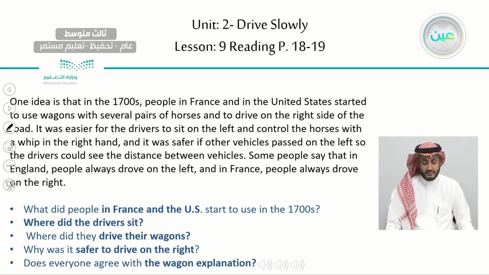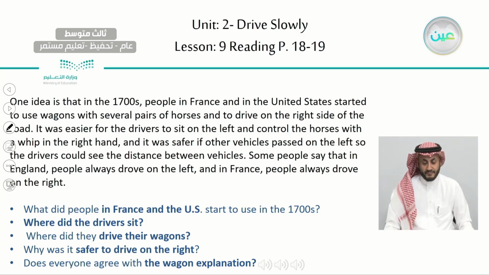One idea is that in the 1700s, people in France and in the United States started to use wagons with several pairs of horses and to drive on the right side of the road. It was easier for the drivers to sit on the left and control the horses with a whip in the right hand, and it was safer if other vehicles passed on the left so the drivers could see the distance between vehicles. Some people say that in England, people always drove on the left, and in France, people always drove on the right.